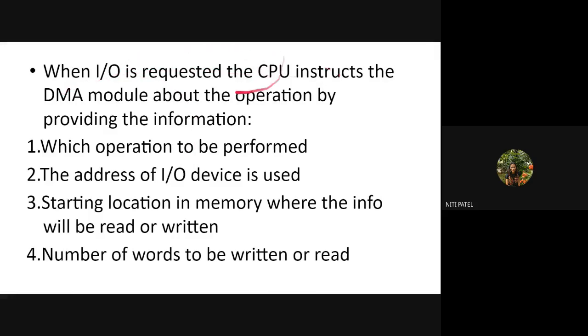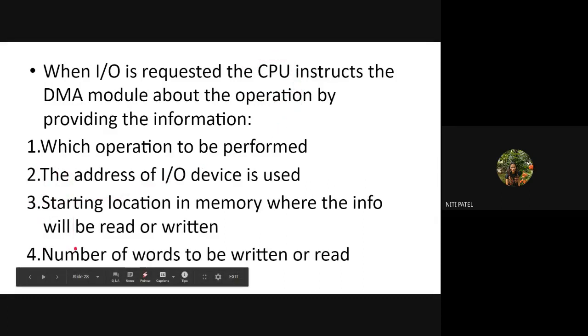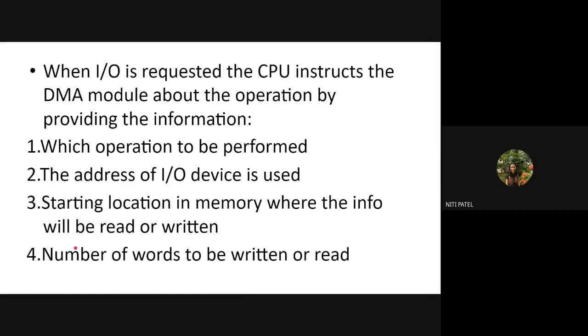It will not perform any of this work, that is, what kind of operation is to be done, how it has to be done, from which memory location the data has to be taken, where the data has to be stored and written. All these details will not be told by CPU, but will be told and done by DMA module.